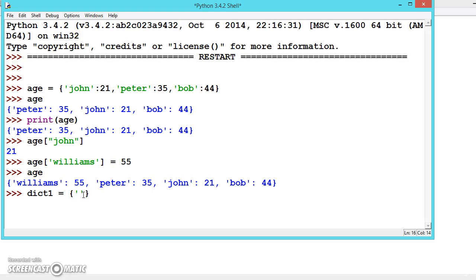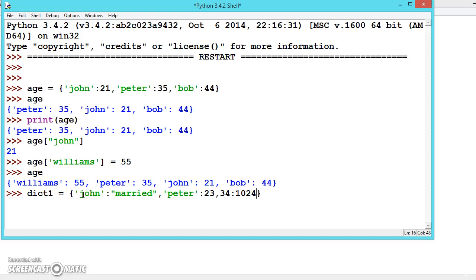We can write John with the value of, like let us say married, comma, and we can add Peter here, let us say colon 21, 23, and we can also give 33, which is 1024.